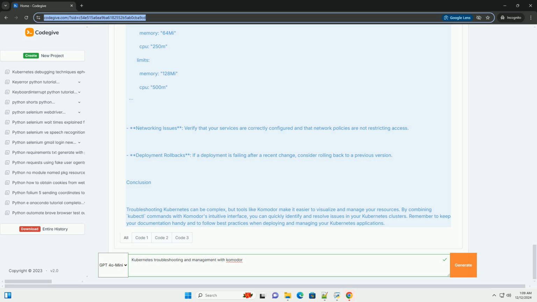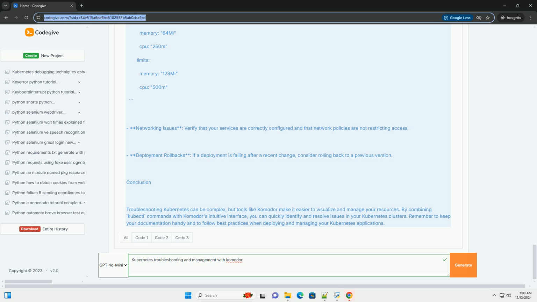Step 2. Basic troubleshooting commands with kubectl. Before diving into Komodor, familiarize yourself with some basic kubectl commands that will help you identify issues. 1. Check pod status. Bash. kubectl get pods -n namespace. 2. Describe a pod.